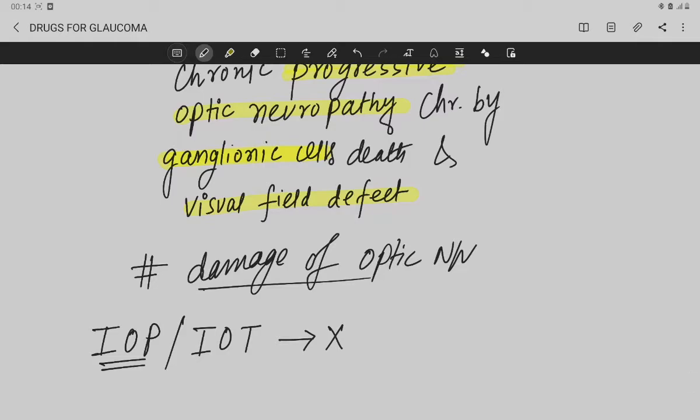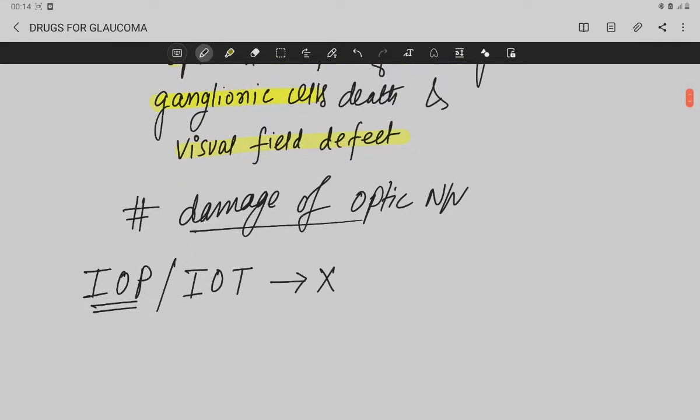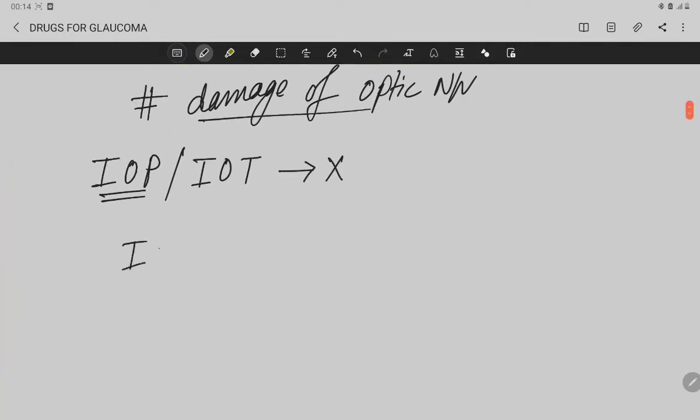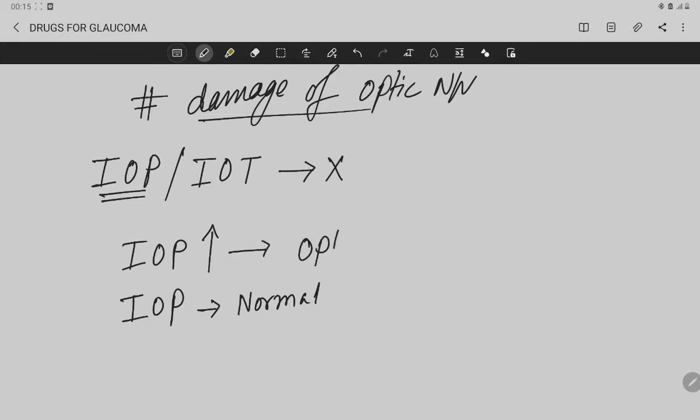So in glaucoma there may be intraocular pressure rise, or there may not be intraocular pressure rise. Intraocular pressure is normal. Okay. So rise in intraocular pressure causes optic nerve degeneration.